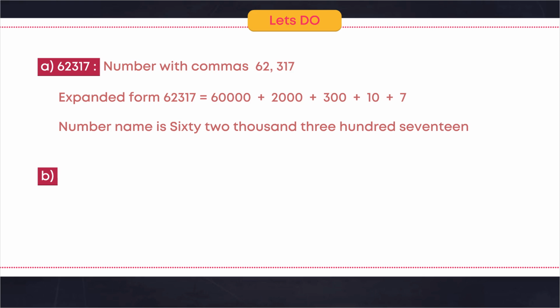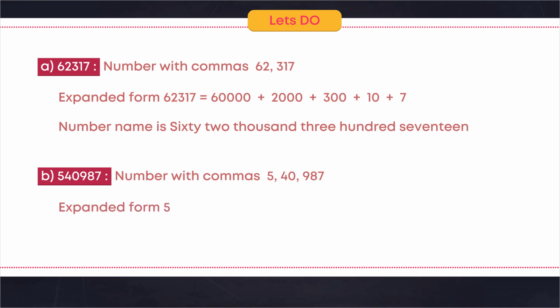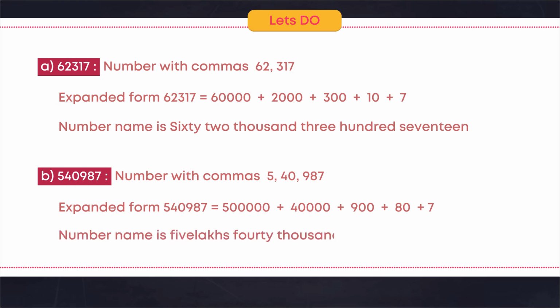B. 5,40,987. Number with commas: 5,40,987. Expanded form: 5,40,987 is equal to 5 lakhs plus 40,000 plus 900 plus 80 plus 7. Number name is 5,40,987.